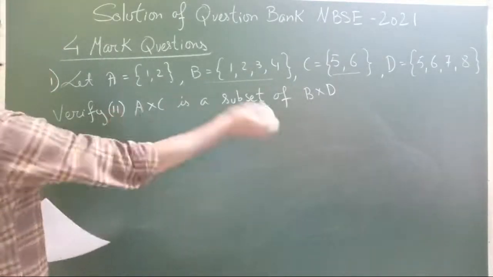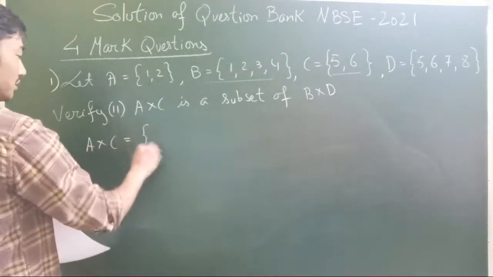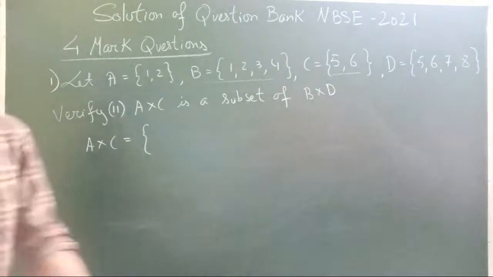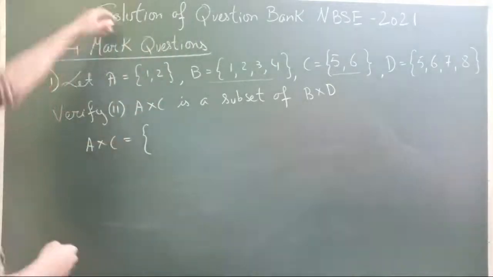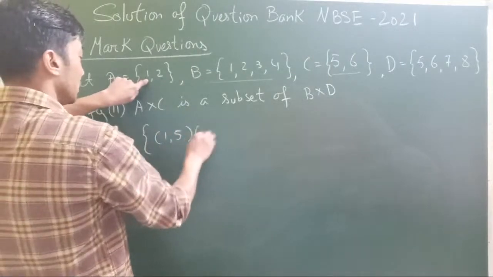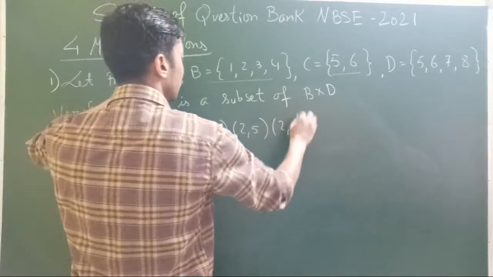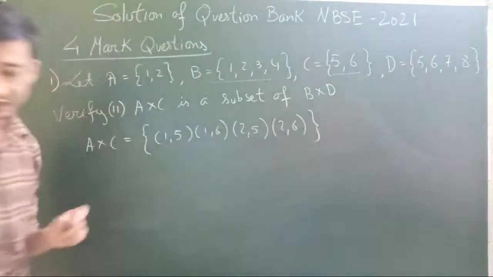A cross C. Now A cross C is a subset of B cross D. Let's find out A cross C, and from there we will be able to verify. So what will be A cross C? We have already done that. That is 1, 5, 1, 6, 2, 5, 2, 6. Alright, that's A cross C.